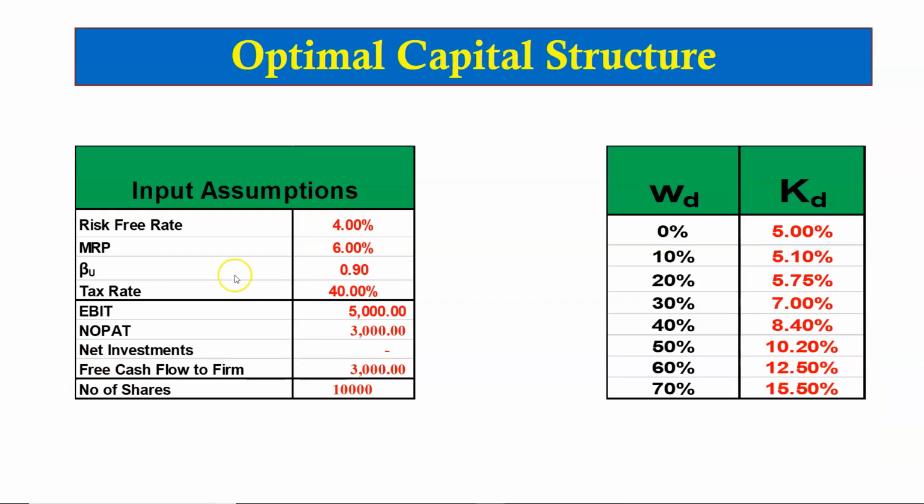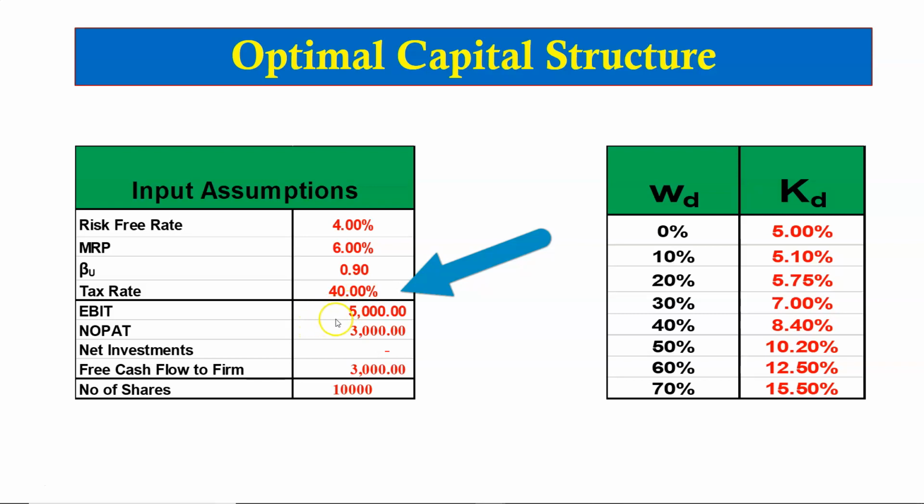For our example, let's assume that the risk-free rate is 4%, the market risk premium is 6%, and the unlevered beta is 0.9. This is the beta of the firm if it has zero debt in its capital structure, that is, 100% equity financing. Let's assume the tax rate is 40%.